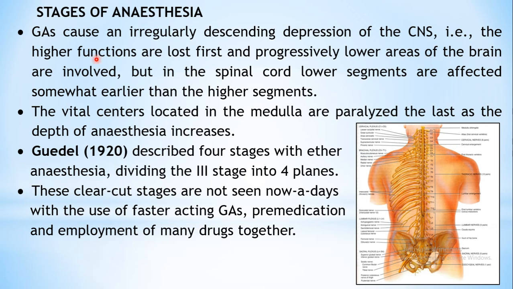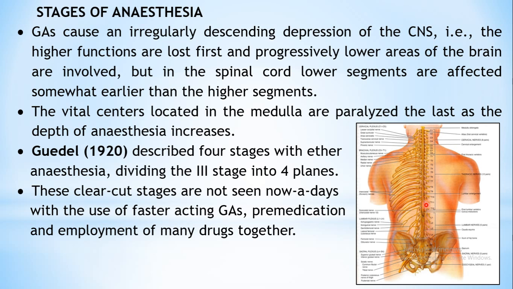So slowly the anesthesia spreads to the higher areas of your brain and then it progresses towards the lower areas of the brain. Whereas in case of the spinal cord, this is a picture showing all the nerves which are emerging from the spinal cord. Over here the lower segments are affected first. So the areas to which these segments are supplying, those areas will get anesthetized first.